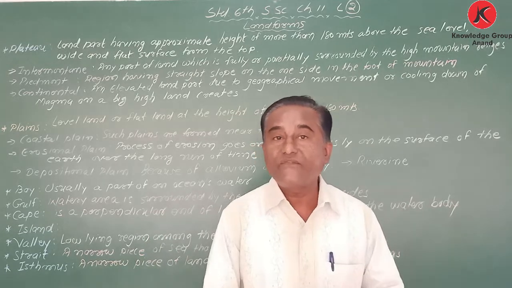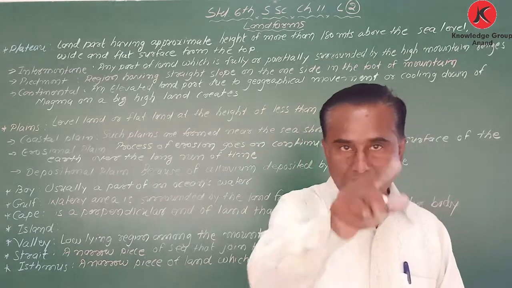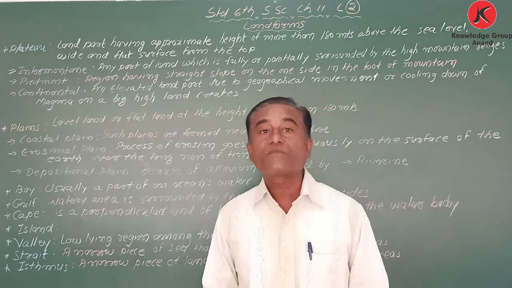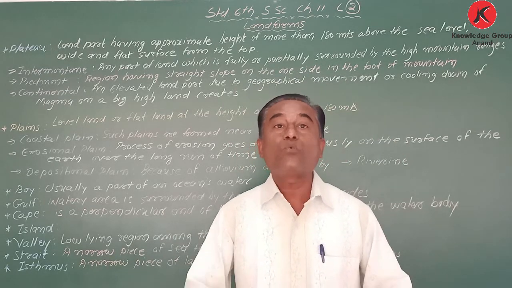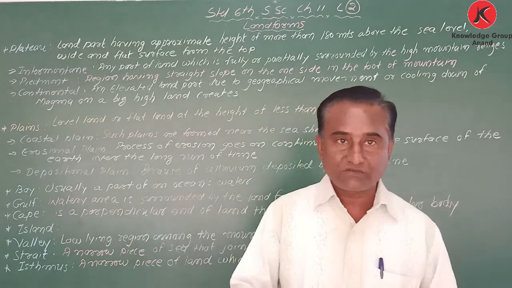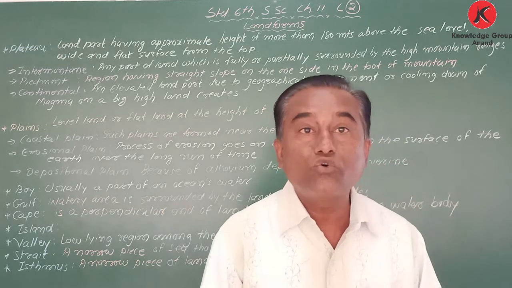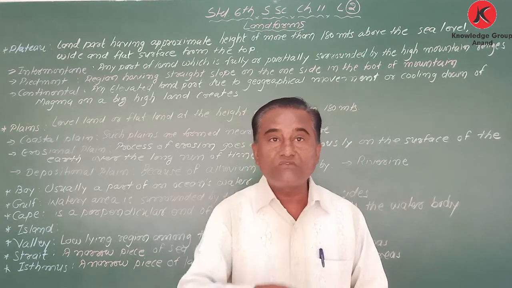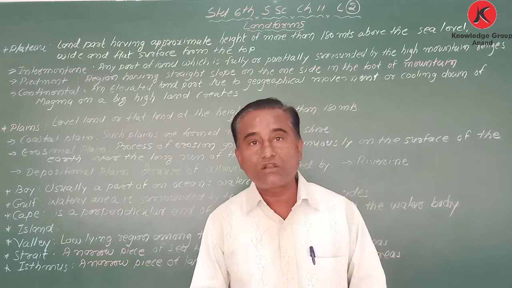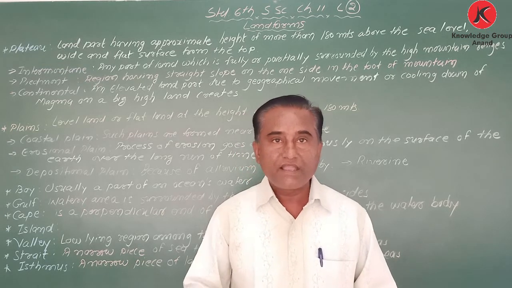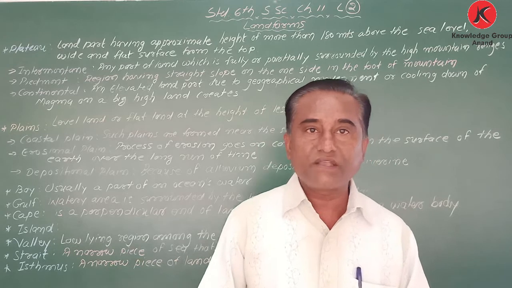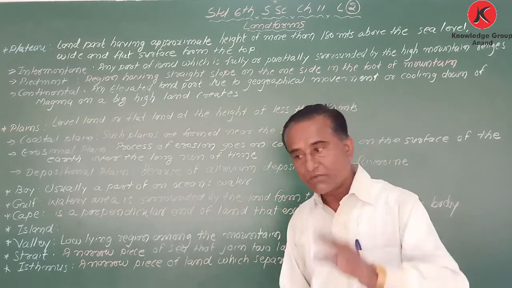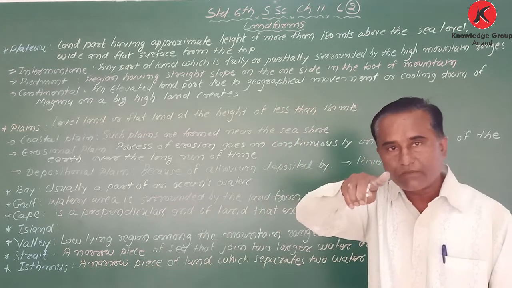What is the definition of ocean? That is not given in the book, but a large water area, a large mass of water, is called an ocean, and we have 4 big oceans: Atlantic Ocean, Indian Ocean, Pacific Ocean, Arctic Ocean. The definition is not given in the book, but you remember.